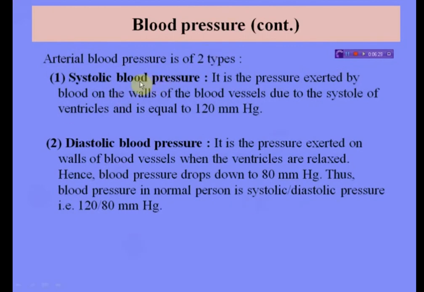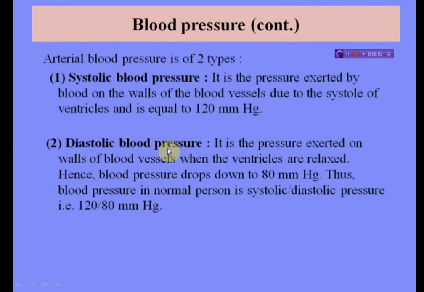First of all, systolic blood pressure. It is the pressure exerted by the blood on the walls of the blood vessels due to systole of the ventricles and is equal to 120 mm mercury. So systolic blood pressure measures the amount of pressure that blood exerts on vessels while the heart is beating.